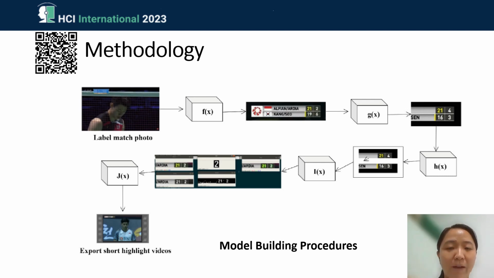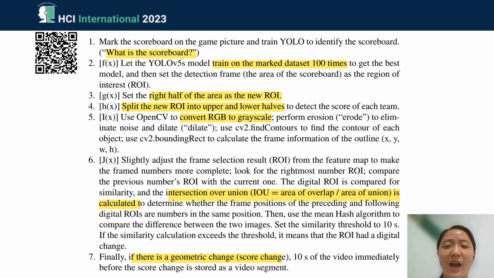By following all of these procedures, which I highlighted using the yellow highlighter to help you understand each step in this diagram of the model building procedures, we are finally able to export the short highlight videos. This is how we do it, by setting different parameters and then calculating with Python programming to calculate the scores and automatically extract those short periods of highlights from the video clips.